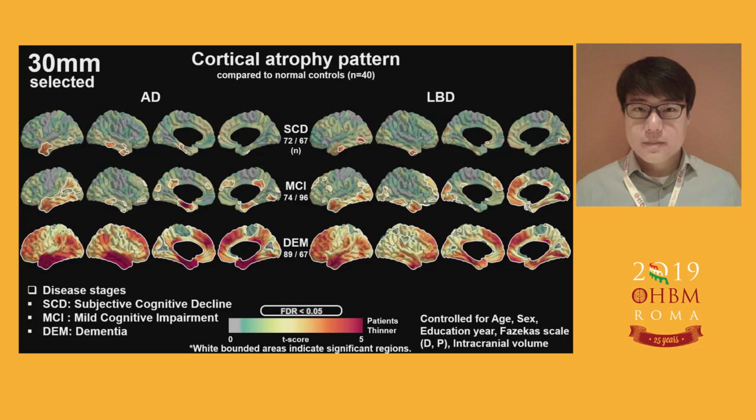Okay, let's take a look at AD first. The atrophy started showing in the left entorhinal cortex. As you can see in the first two stages of AD, it is pretty obvious that the left side is more affected by the disease than the right side. This has been reported several times in previous studies showing that the left hippocampal area is smaller and more vulnerable. In LBD, cortical thinning started from the orbitofrontal cortex and the occipital region.